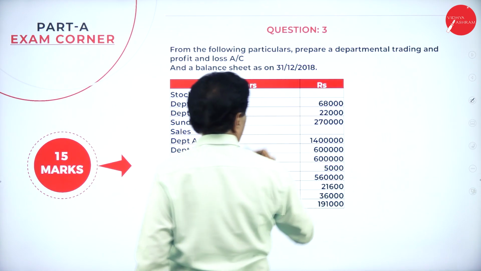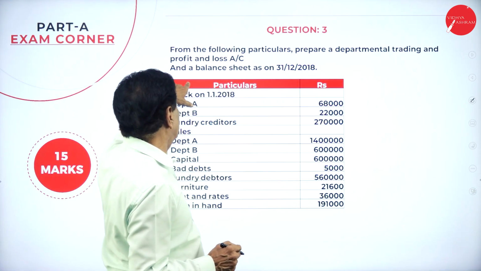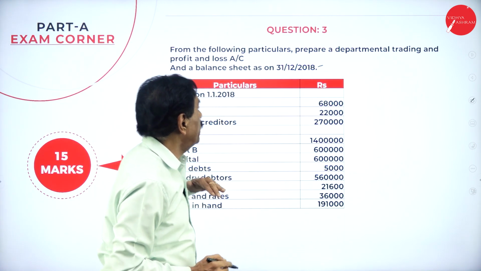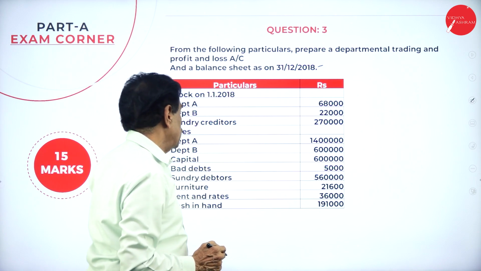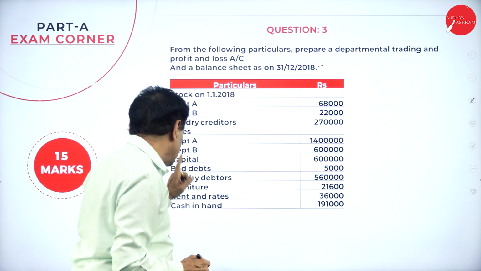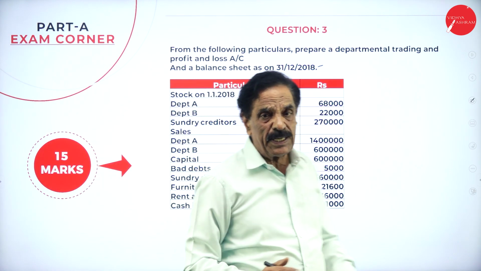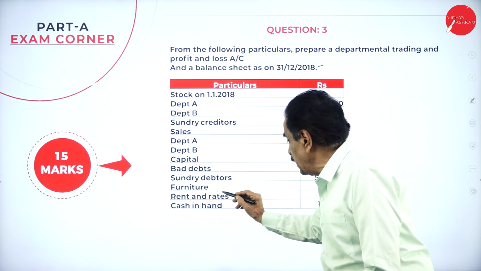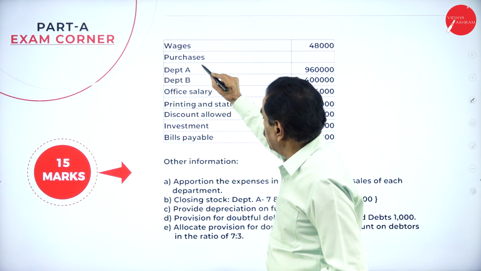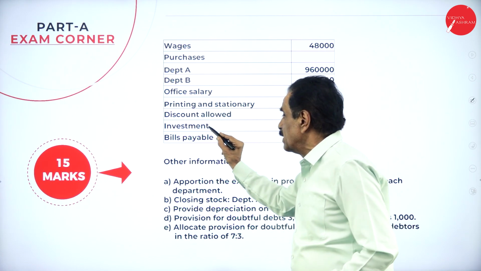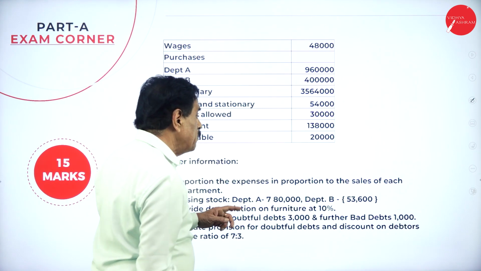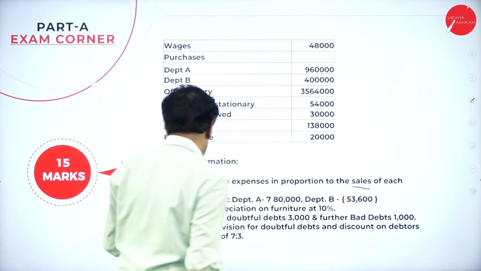From the following particulars, prepare a departmental trading and profit and loss account and a balance sheet. So this is the balance they have given. Opening stock is given, creditor is given, creditor will come on the liability side, sales is given, capital is given, bad debt is given, then debtor, furniture, rent and rates, cash in hand, wages, purchases, printing and stationery, discount allowed, investment. Apportion the expenses in proportion to the sales of each department, they say.